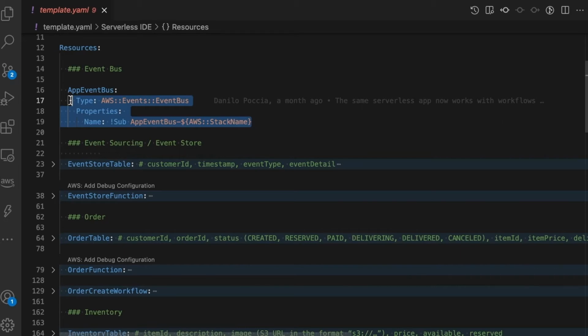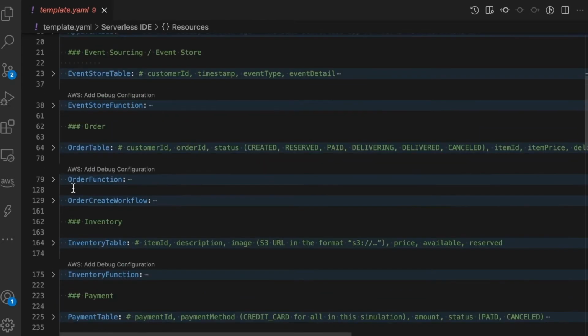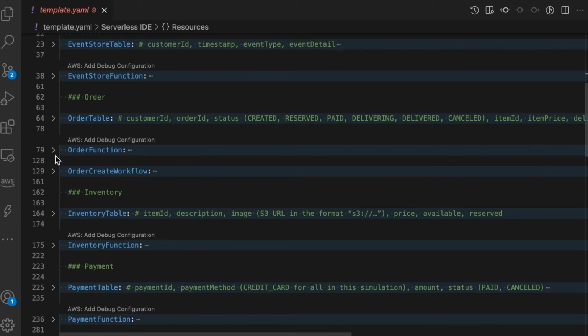And we are going to name it app event bus, and the name of the stack which will deploy the application. So this will make sure that all the messages that are being sent in this application are separate from any other application. Then we can go to the order microservice.